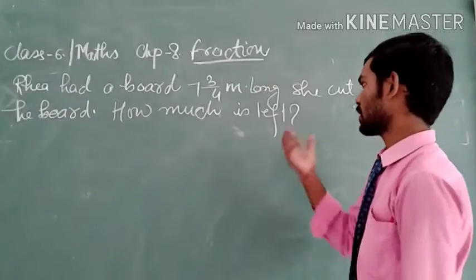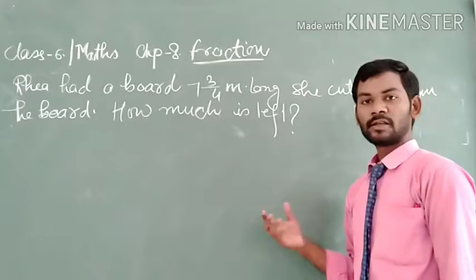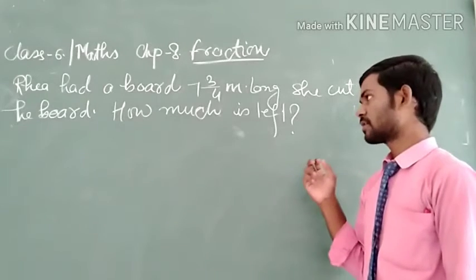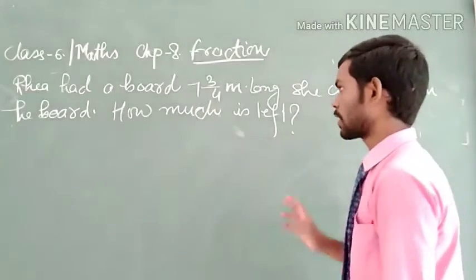If the question asks how much is left, how much remaining, then the meaning is that we have to subtract.